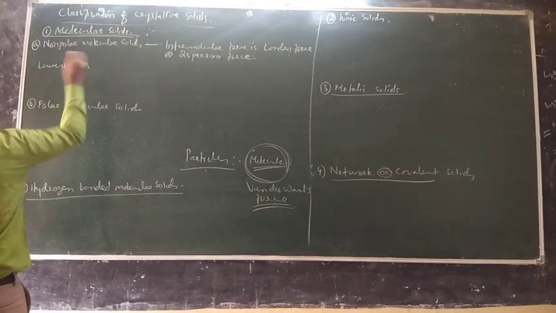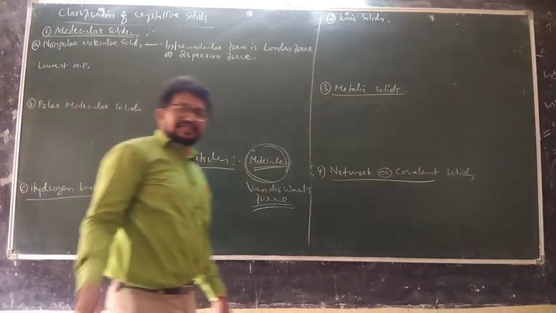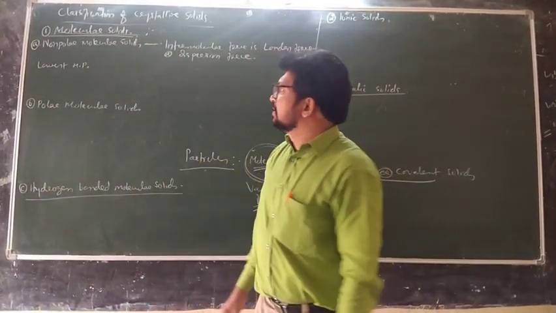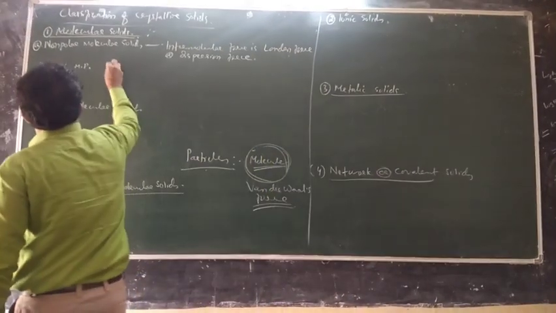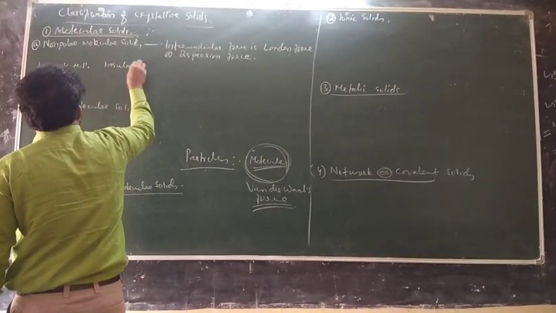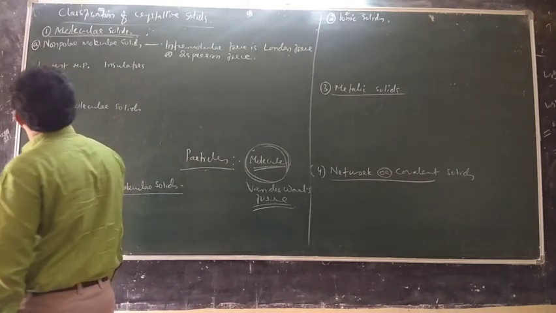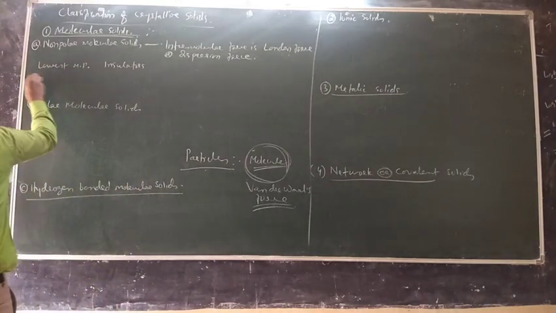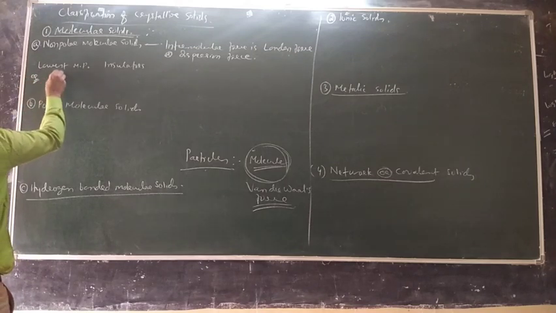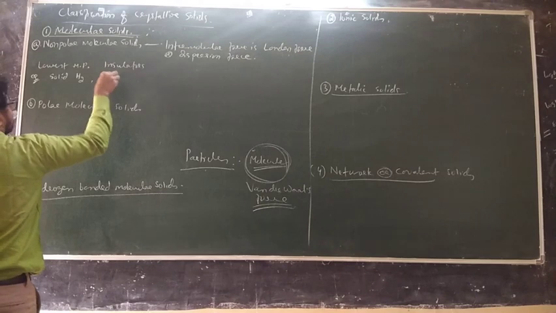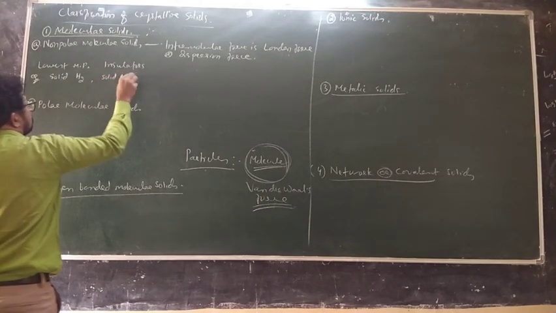Lowest melting point, in Celsius degrees, or minus only. Insulators, because there is nothing like a conductor. Insulators. Some examples we can give: solid hydrogen, solid argon.